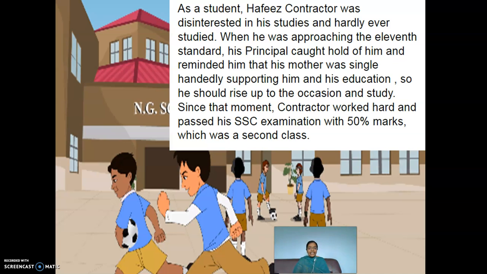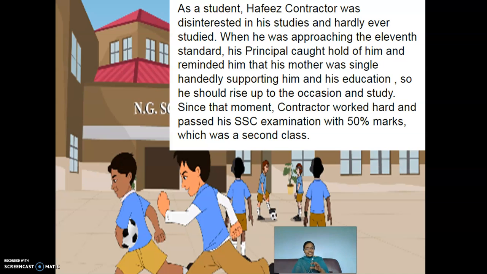And finally, in this line you can find out that he cleared his SSC examination with 50% marks, which was a second class. You all know the SSC examination, the 10th standard. We call it the Secondary School Certificate. He cleared it with 50 marks, second class.